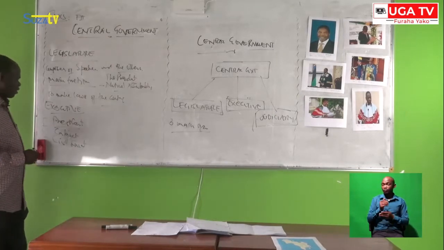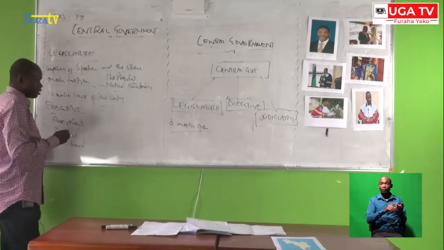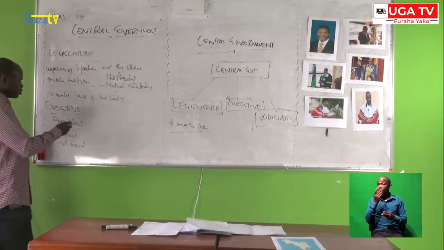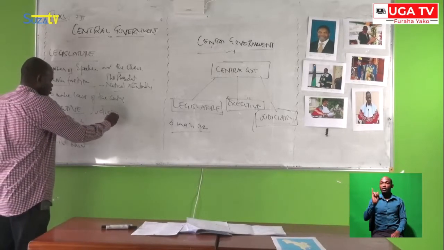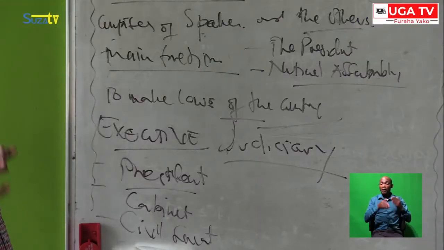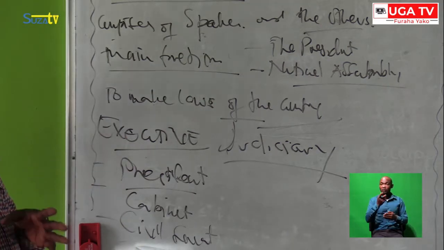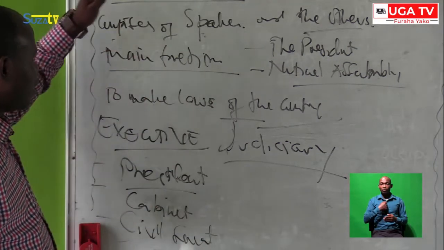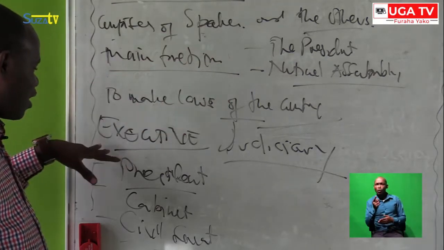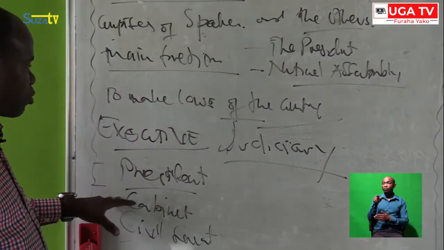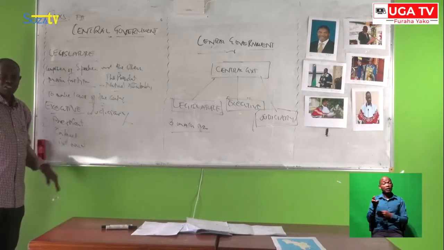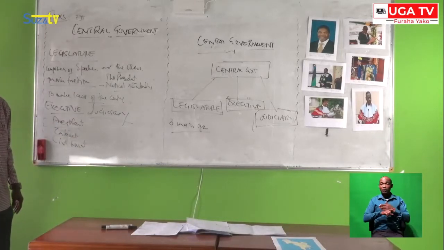So let us see another organ of government. Can you mention what the rest organ is? It is the judiciary. At the end of the lesson, my dear student, you can tell me who is the speaker, who is the president, and who heads the judiciary. The judiciary is another very important organ in the central government.